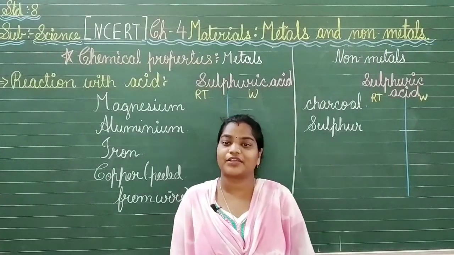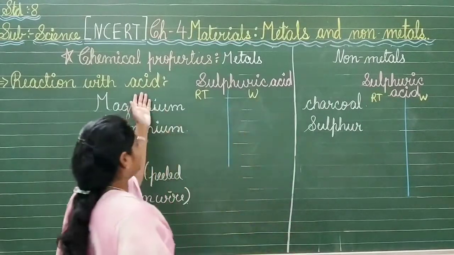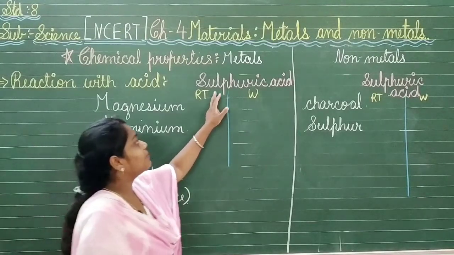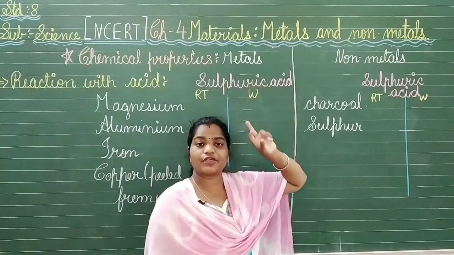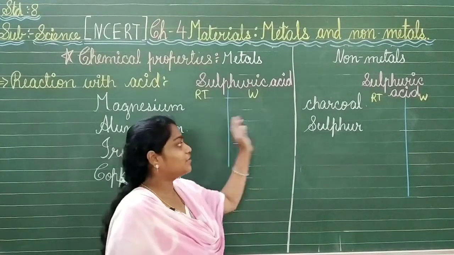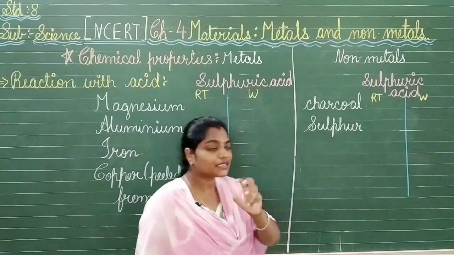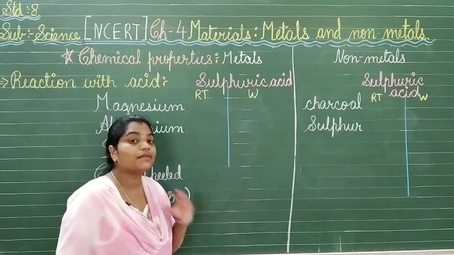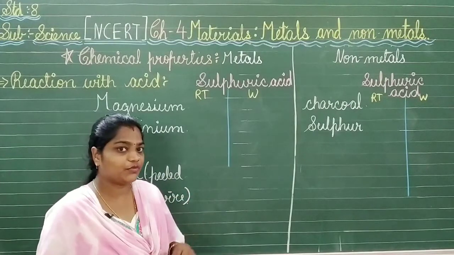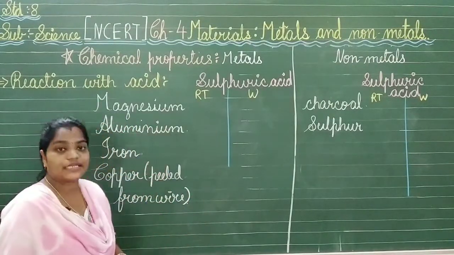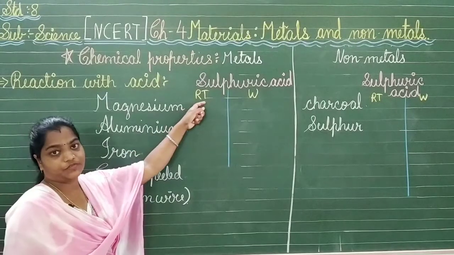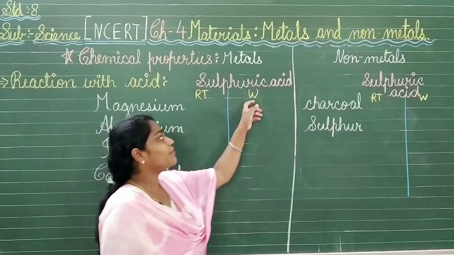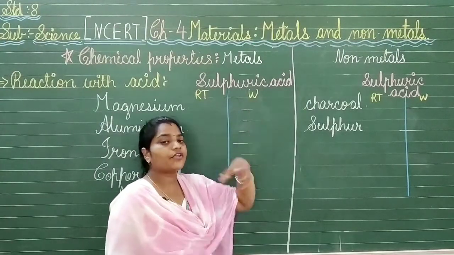Now let us see the reaction of acids with the metals and non-metals. For that we have taken an example of sulfuric acid. When sulfuric acid reacts with the metals and non-metals, what is the reaction with them? Let us see for that. We need to take 5 ml of sulfuric acid with the help of the dropper and place it in the test tube. One by one we will be keeping all these things inside it. At room temperature we will see the reaction of the metals with the acid, and when we warm it, we will again see the reaction.